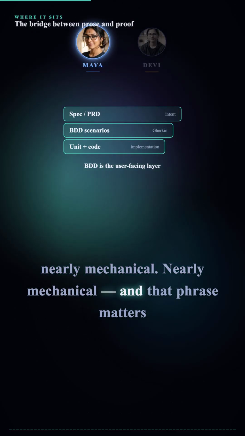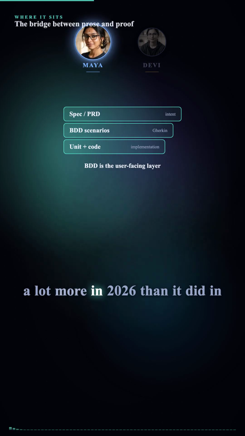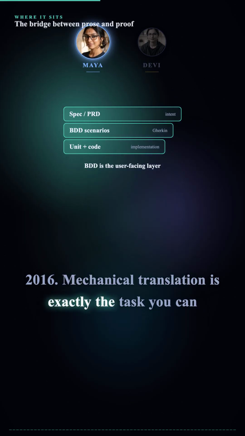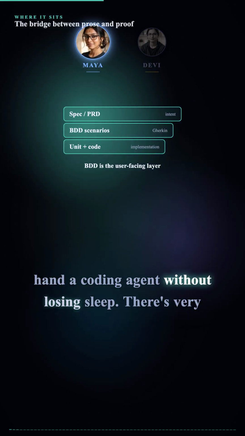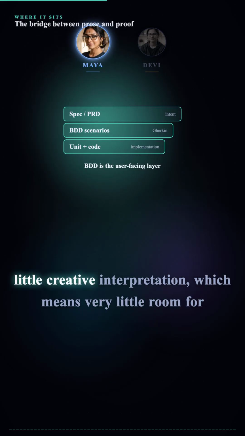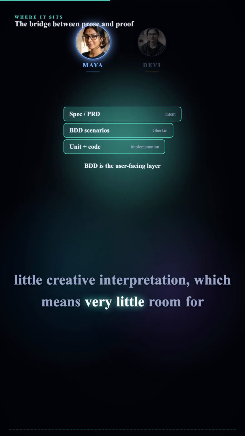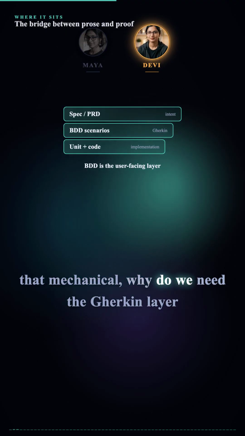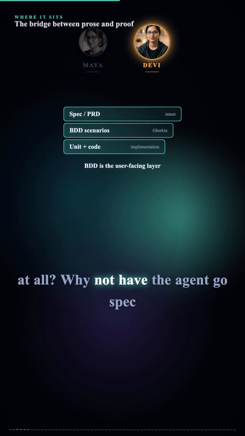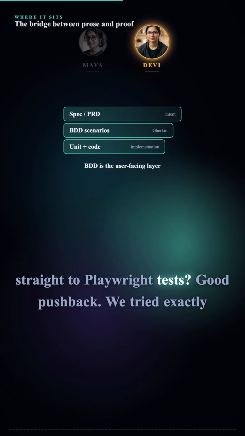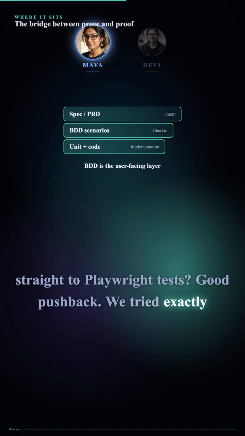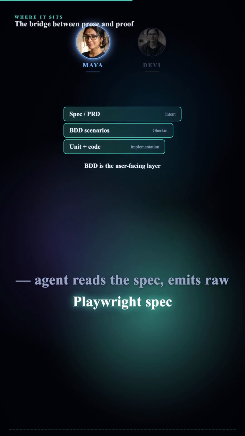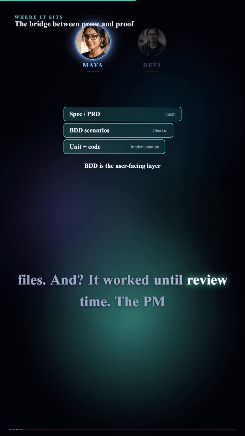Nearly mechanical. And that phrase matters a lot more in 2026 than it did in 2016. Mechanical translation is exactly the task you can hand a coding agent without losing sleep. There's very little creative interpretation, which means very little room for the agent to drift. Hold on though. If it's that mechanical, why do we need the Gherkin layer at all? Why not have the agent go spec straight to Playwright tests? Good pushback. We tried exactly that on a project last year. Agent reads the spec, emits raw Playwright spec files. And? It worked until review time.